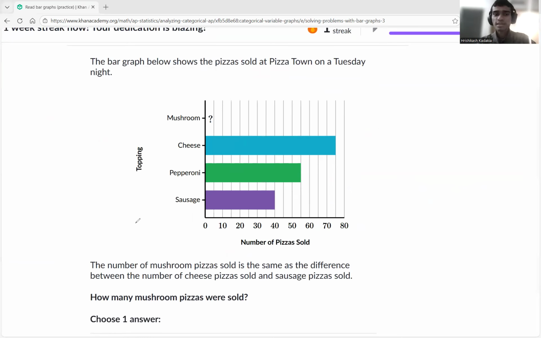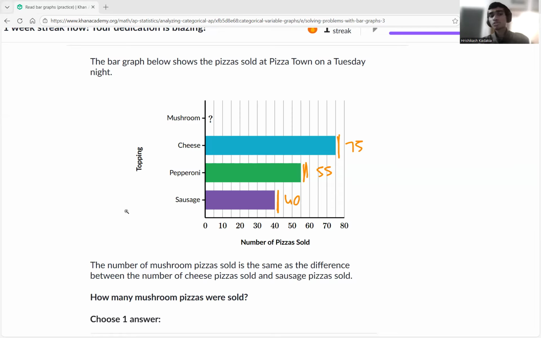So for the number of pieces sold, with the topping mushroom, they don't have the information here, but they have cheese. Cheese is sold at how much? It is sold at 75, right? Yeah, 75, between 70 and 80. Now, how many pepperoni were sold? It's 55. Sausage were 40.